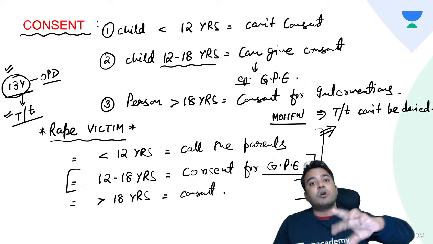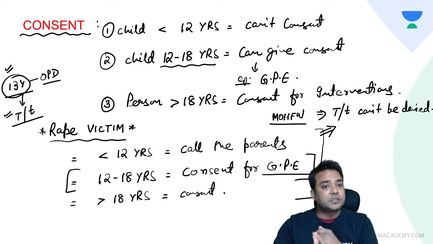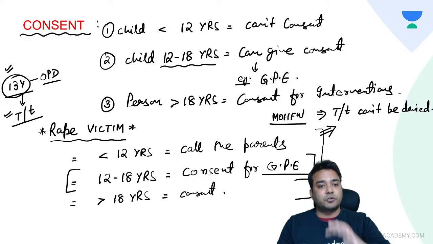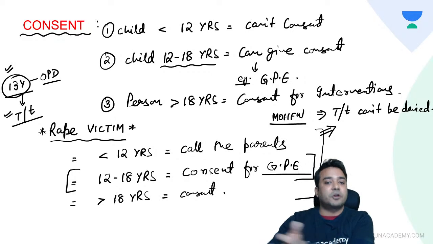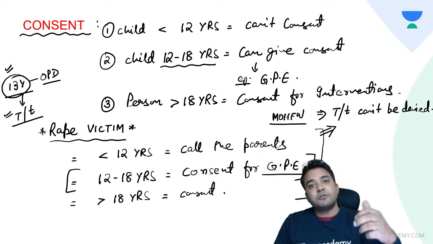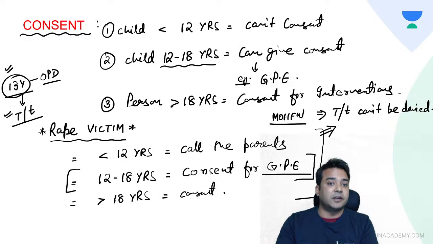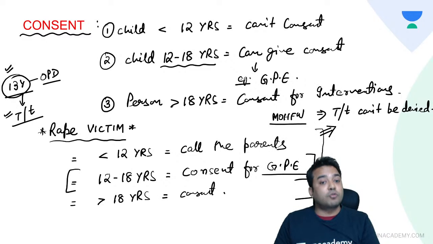Now whenever there is a conflict of consent, like the victim is giving the consent, but the parents are raising a concern that they don't want the examination to be done, so there is a conflict of consent. In such situations, the doctor should refer the case to the police. Police will inform the court, and the final verdict will come from court. That is the scenario also where the victim is denying the examination. Police refers the case to court, where the judge directs that the examination has to be done, and then the examination will be done on court's order. Okay.